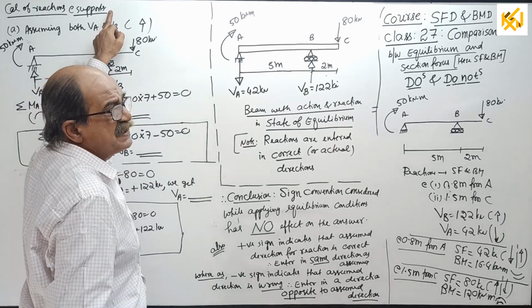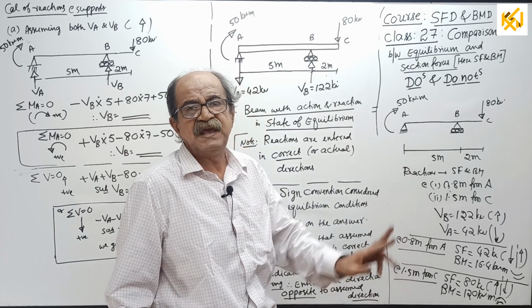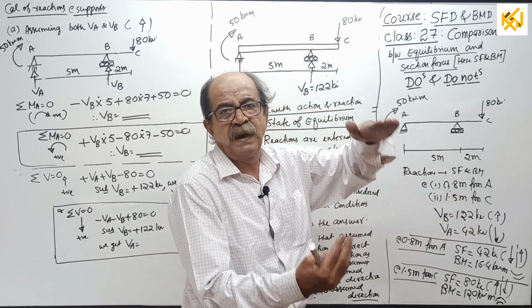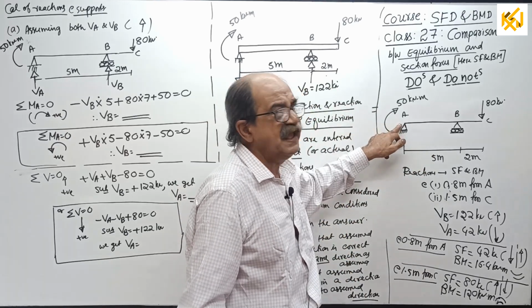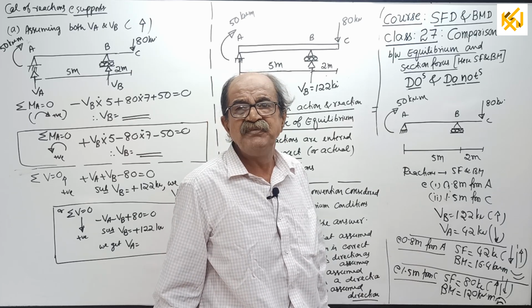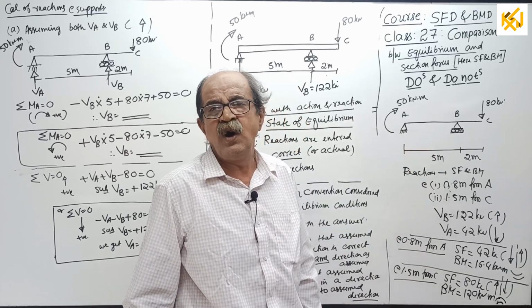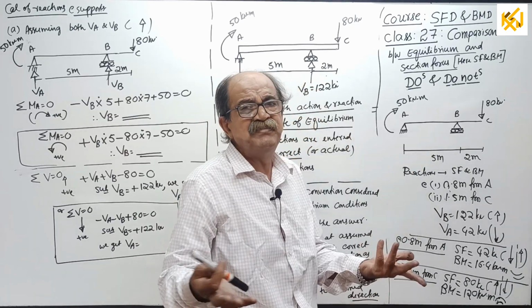For finding reactions, I will not waste my time telling: hinged support has got vertical reaction and horizontal reaction, roller has only reaction perpendicular to that one, here vertical. If you consider horizontal reaction, it will come zero. I know it. My purpose here is only vertical reactions. Horizontal reaction, if considered, will become zero.